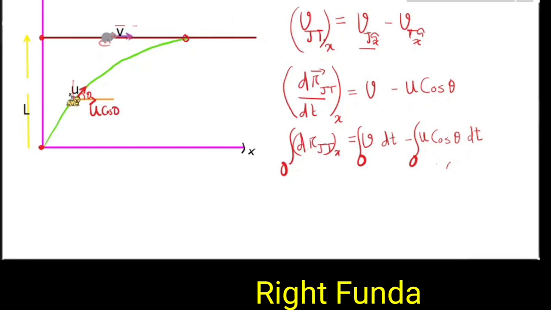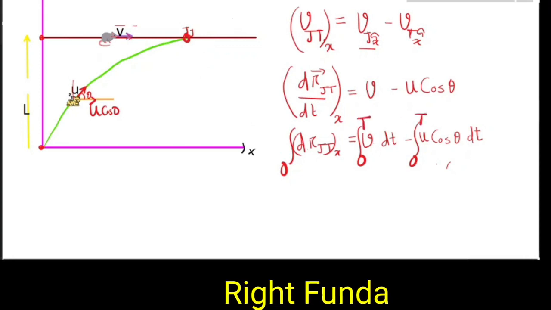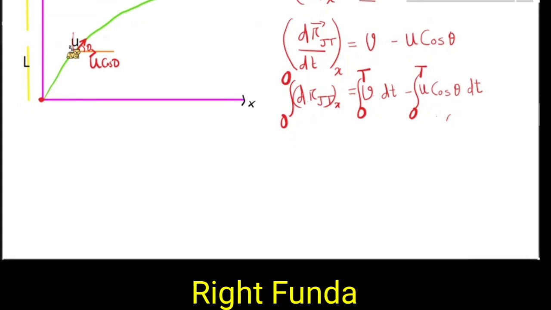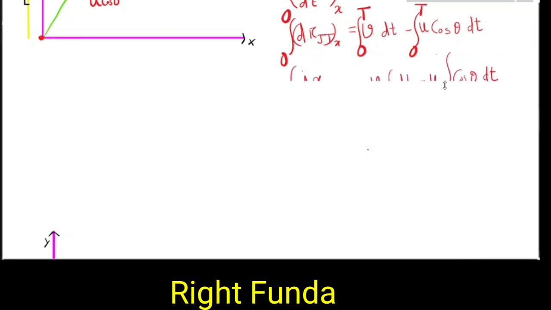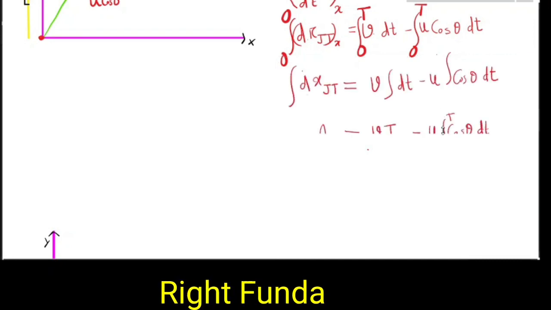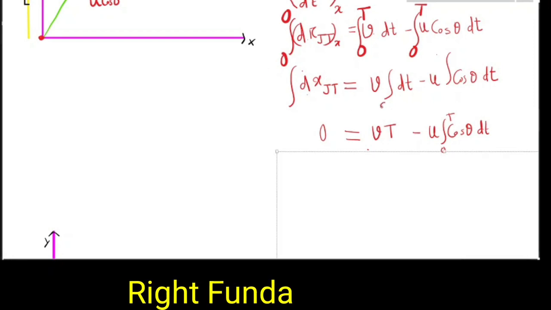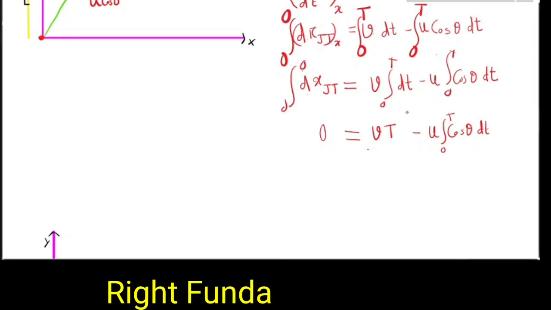And at time t, Tom is here, Jerry is here, both are at the same place. So when they meet at time t, this will again be equal to 0. So initially it was 0, and finally 0. On the left-hand side, whatever the integrand may be, if you integrate something from 0 to 0, it is definitely going to give us 0. So v is taken outside, and on the left-hand side we have 0. So 0 is equal to vt minus this, with the time integration running from 0 to t.